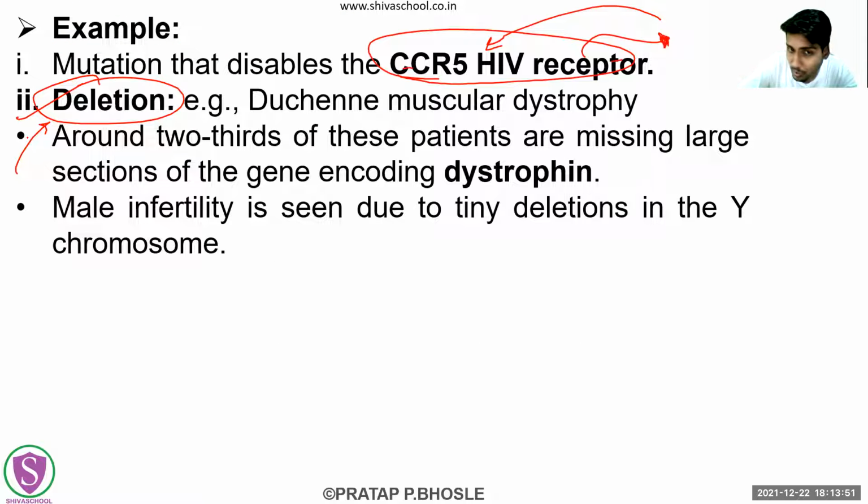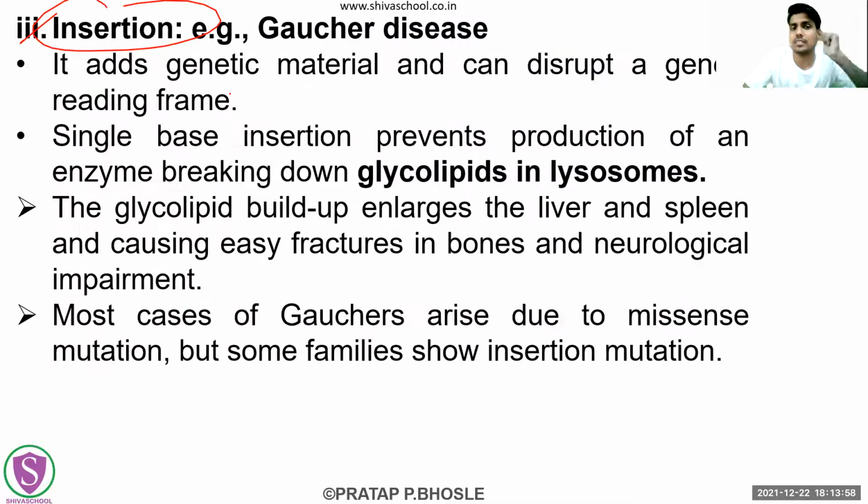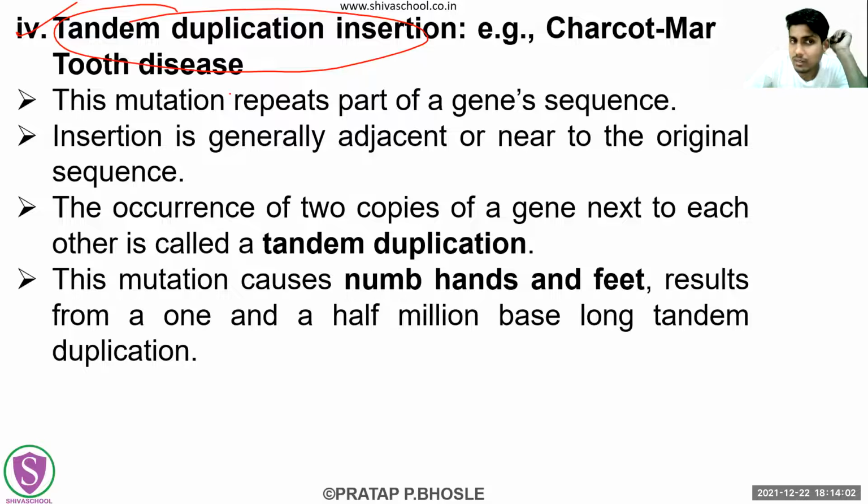Right. So now let's see what the deletion is. The example is Duchenne muscular dystrophy. Here the example is Gaucher disease. Here, Charcot-Marie-Tooth disease.